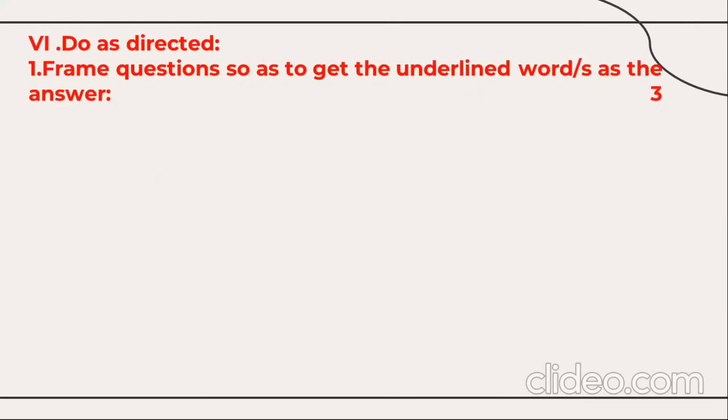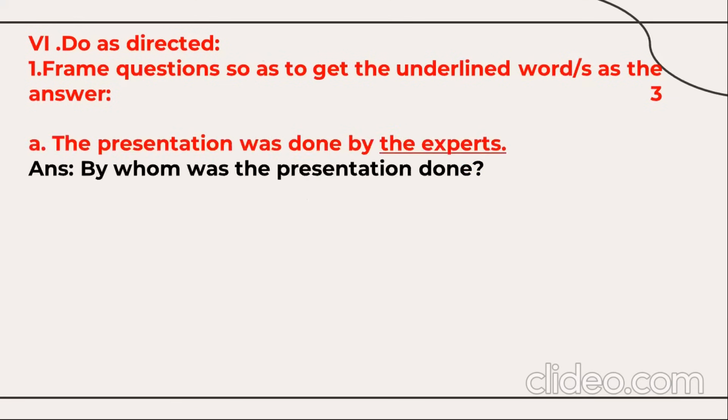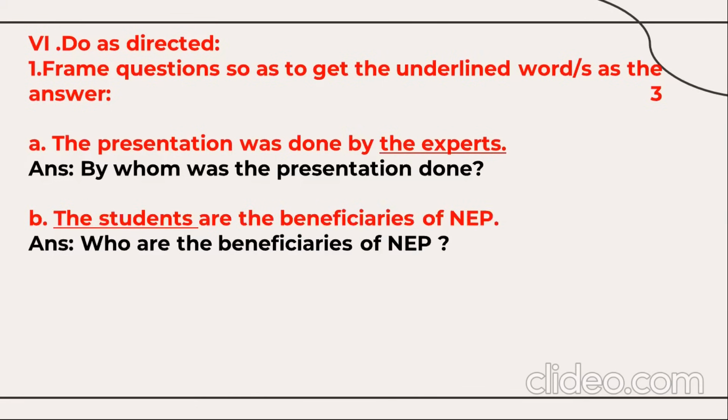Then you have a few questions on questioning skills. Frame questions so as to get the underlined words as the answer. So question number 1, the presentation was done by the experts. To get this underlined word, you need to create a question: by whom was the presentation done? The students are the beneficiaries of NEP. So here to get the answer, the students, the question will be, who are the beneficiaries of NEP?